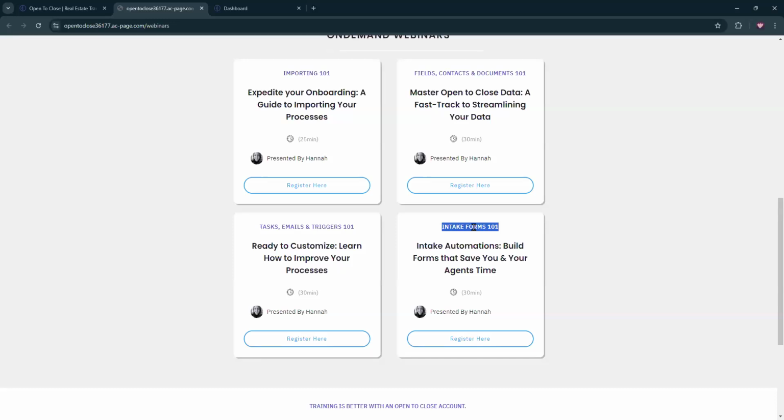That was where we were struggling, form conditions and form triggers on our intake form, because that's what sets that property up for success. Instead of having everything come on, let's take a look at how we can make it so that when you need it, it comes on. When you don't need it, it doesn't come on. We don't have to worry about that. So I would suggest anyone who's interested in that, do that.